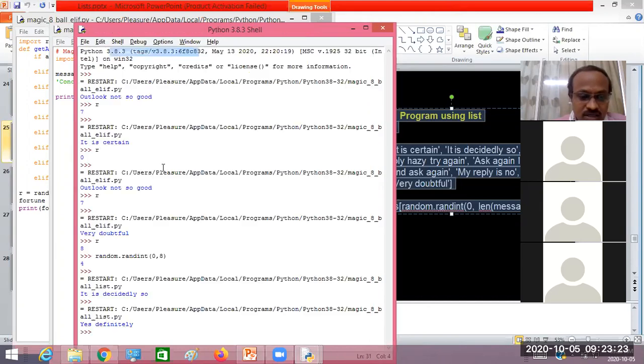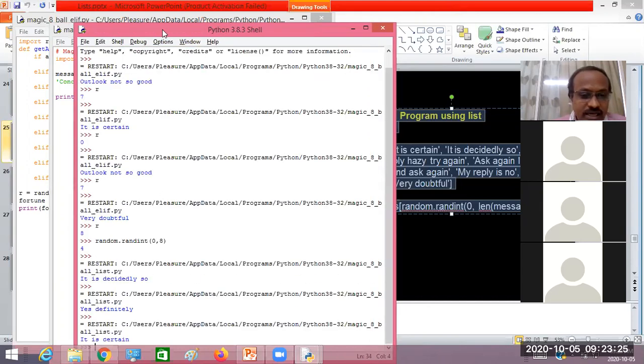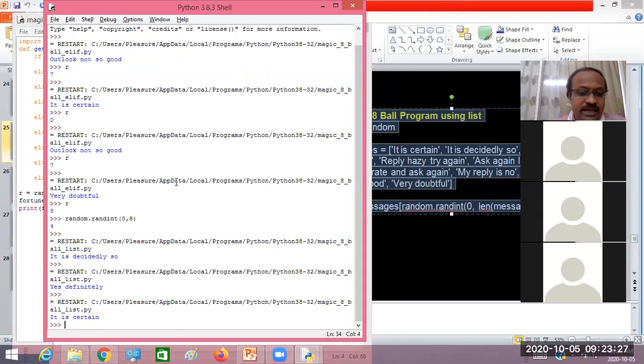Yes, sir. So this time I got "It is certain." That means the index generated is 0. The random number generated between 0 and 8 is 0, right?